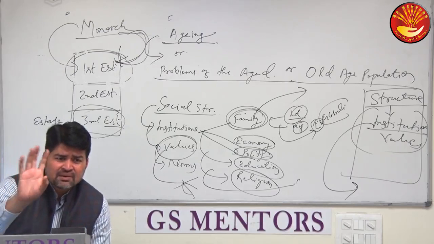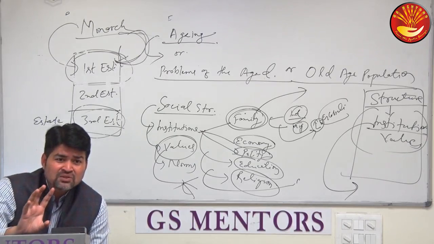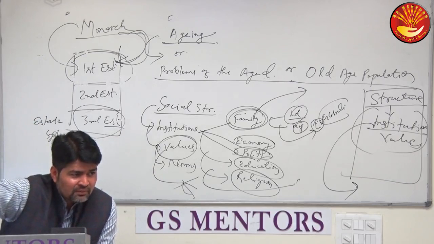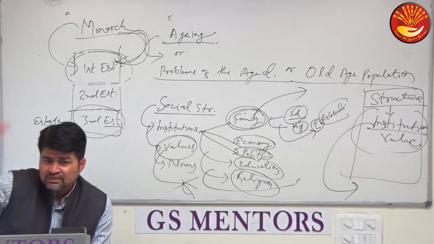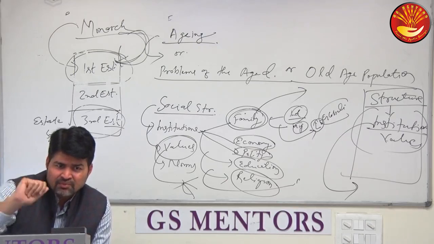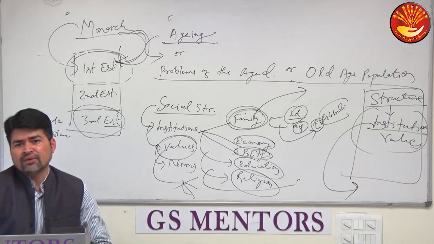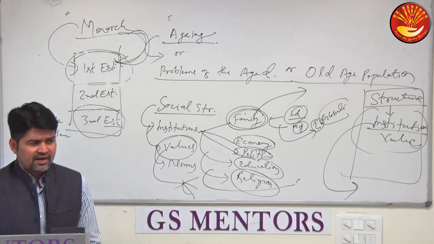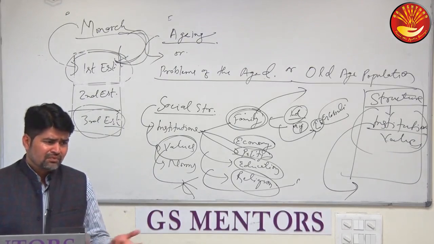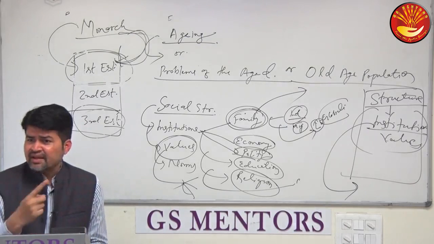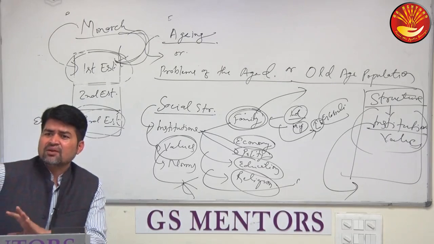Like HAL was established there, it was expected that benefits from Hindustan Aeronautics Limited's growth and development will trickle down, and that will benefit the surrounding tribals. Tribals also will be benefited. But what happened? The benefits were cornered by a select few, right? And that is the case with Bokaro, Durgapur, Bhilai. If you go to Bhilai, you will find that in the surrounding areas of Bhilai, tribals are still pauperized.